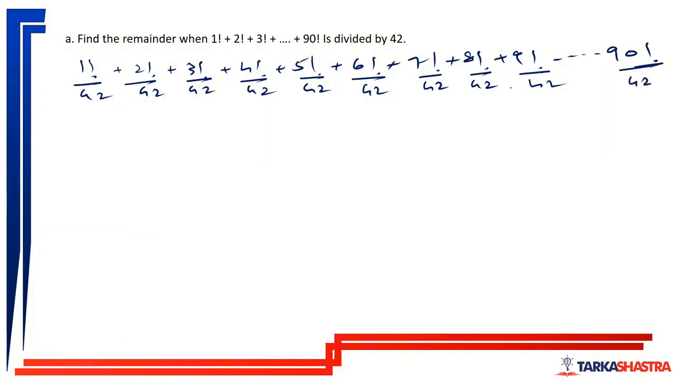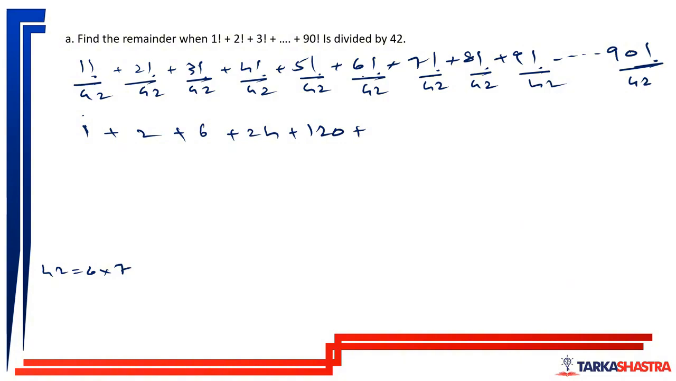Now, 42 is what? 6 into 7. So as soon as I get 6 and 7 in a factorial, that term will be properly divisible by 42. For 1 factorial I don't get 6 into 7 here, so the remainder will be 1. For 2 factorial, the remainder will be 2. For 3 factorial, that is 6. For 4 factorial, 24. For 5 factorial, which is 120. I don't get 6 into 7 in any of these.